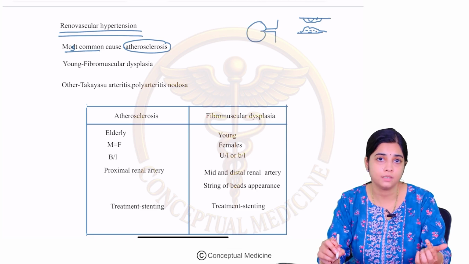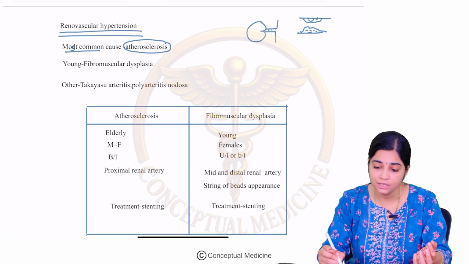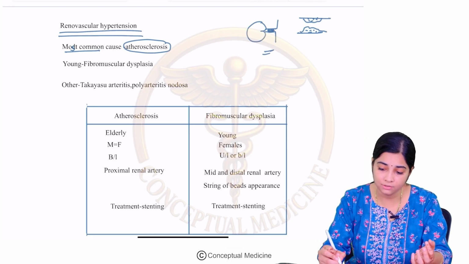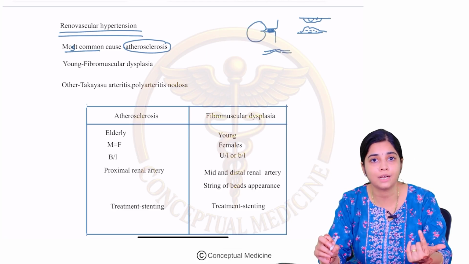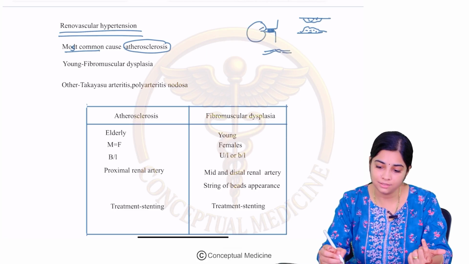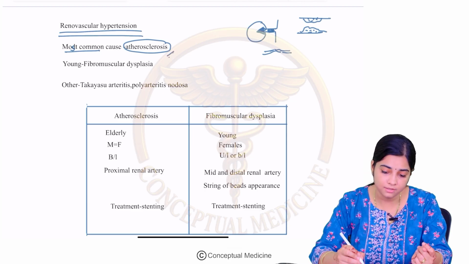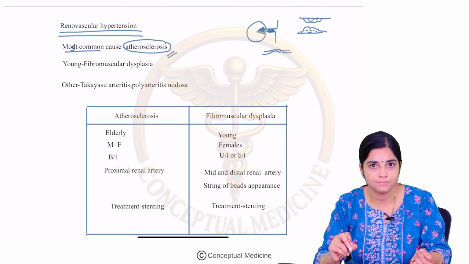So, very similarly, atherosclerosis can affect the renal artery as well. So, when it affects the renal artery, what happens? It causes a kink similar to how it causes a kink in your coronary arteries, and this can in turn cause ischemia of the kidneys. So, the most common cause for renovascular hypertension is your atherosclerosis.